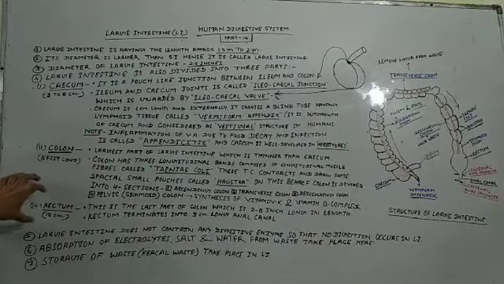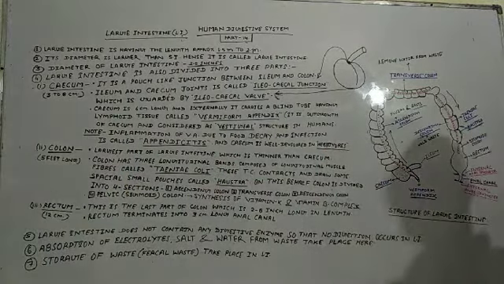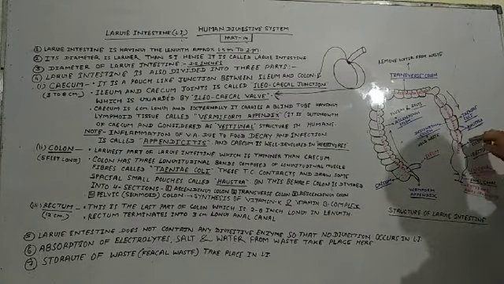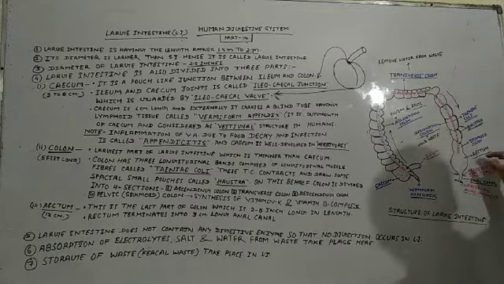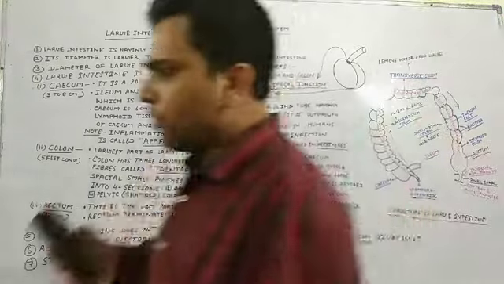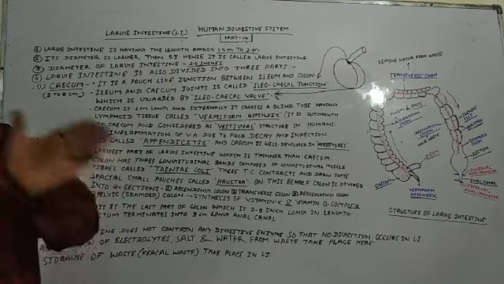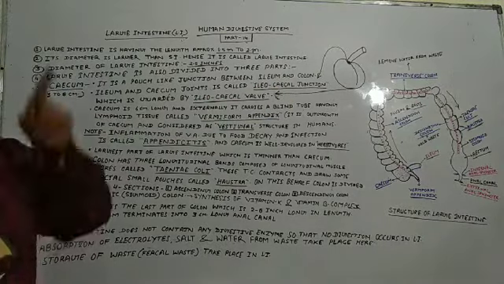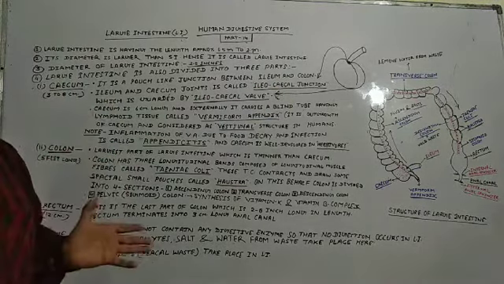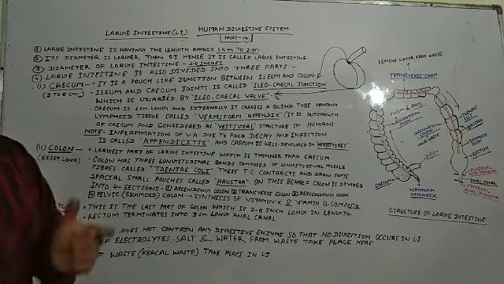What is the function of the rectum? The rectum is the last part, and it connects to the anal canal, and its other end is connected with the sigmoid colon. And what is the function of the rectum? The rectum stores some fecal material, meaning waste food. It stores waste food temporarily until we go to the toilet.